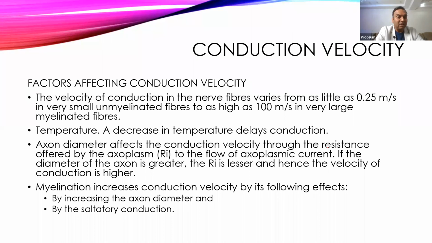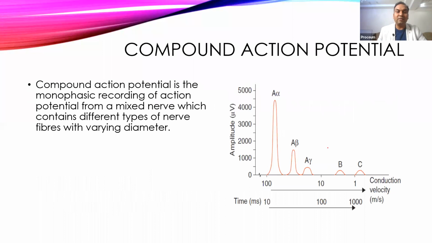Next is the temperature. Within the physiological limit, if there is a decrease in the temperature, it can delay the conduction. Then, myelination can increase the diameter of the nerve fiber, which increases the conduction. Second thing, it causes saltatory conduction, so it increases the velocity of the conduction because of both these factors. Okay. Now, depending upon the velocity of the conduction, nerve fibers are divided into different groups.